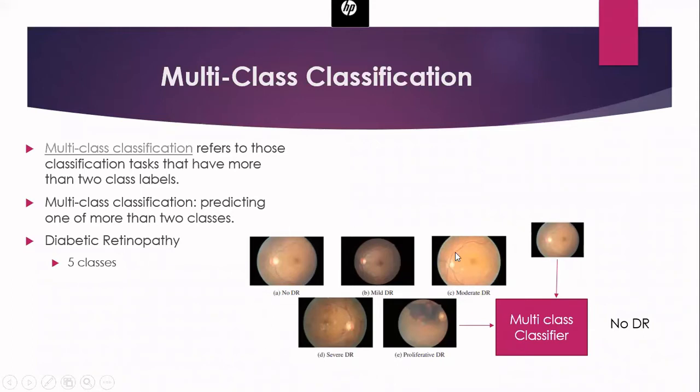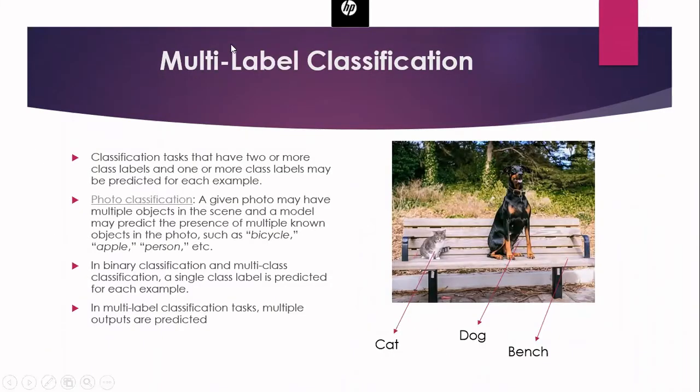So in this, your output will have any one of these 5 labels, not all simultaneously. Output will be only one label, but any one of these 5 combinations. So that is called a multi-class classification problem. Now let us consider the next important category.